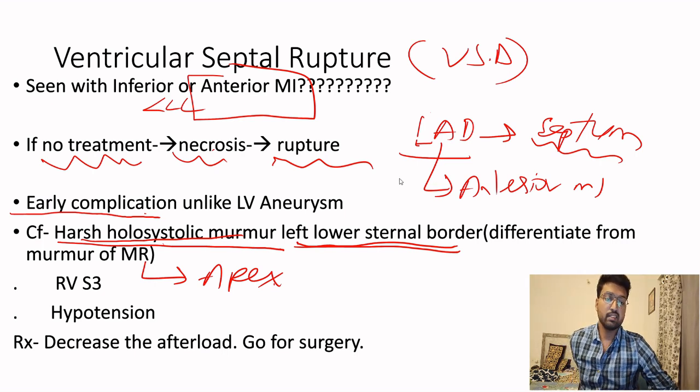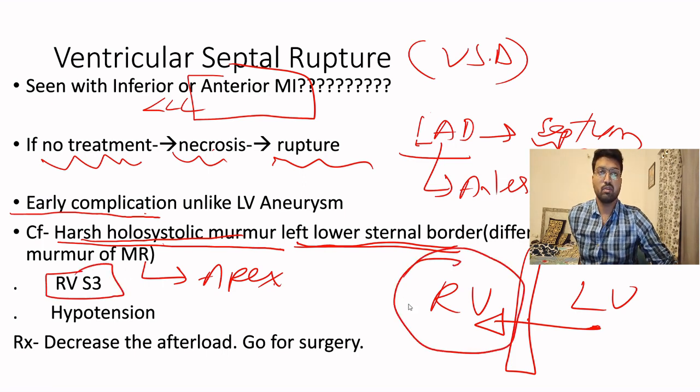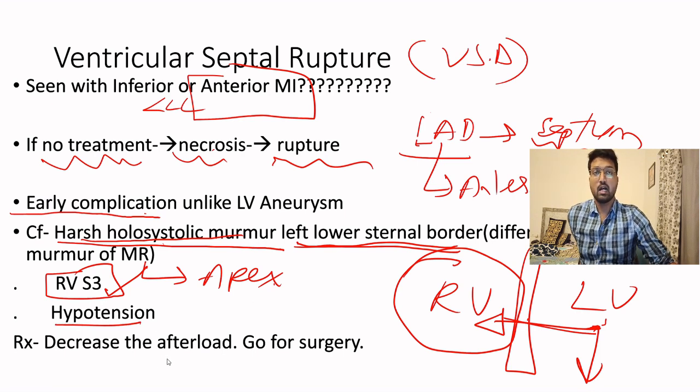What can be the other findings? If this is the RV and this is the LV, this is the septum. The septum has ruptured and blood has gone from the left ventricle into the right ventricle. So there will be a right ventricular S3. The right ventricle is failing, and whenever there is failure, there will be a third heart sound. Blood has to go down to the aorta, but it is going to the right side. So there will be hypotension because blood is not going into the aorta. There is hypotension, right ventricular S3, and a harsh holosystolic murmur on the left lower sternal border.